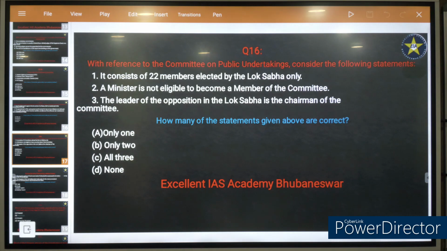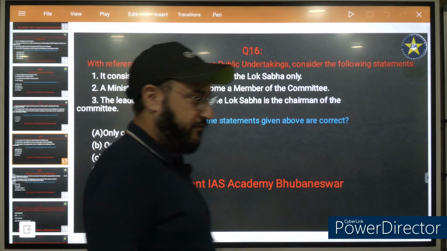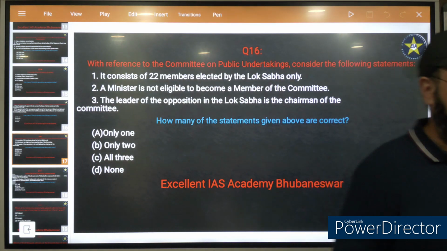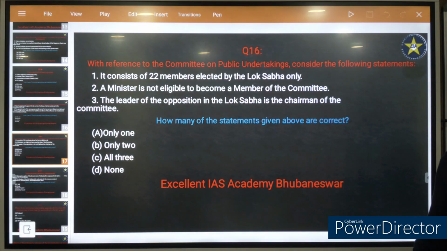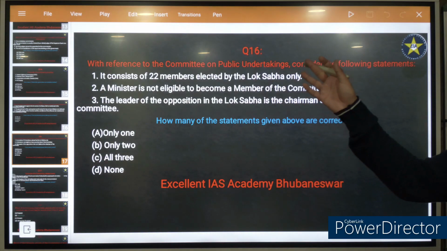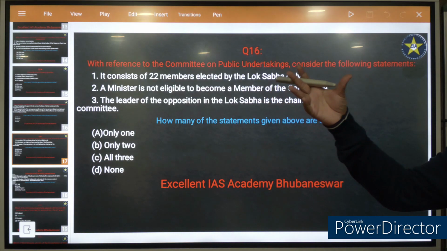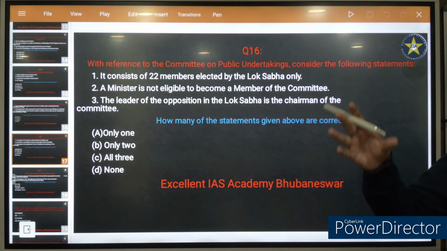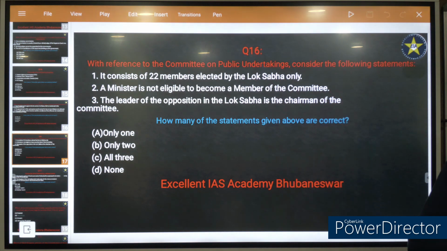With reference to the Committee on Public Undertakings, as you know, Parliament formulates different committees. Many a time a bill is introduced and needs proper vetting. It should be evaluated by different people within Parliament, so these committees are formulated. A group of persons sit and discuss the shortcomings of the bill and how it can be improved. That's the work of committees.